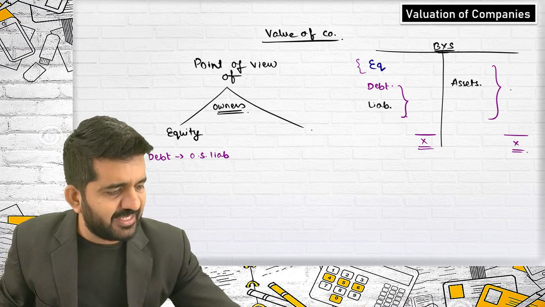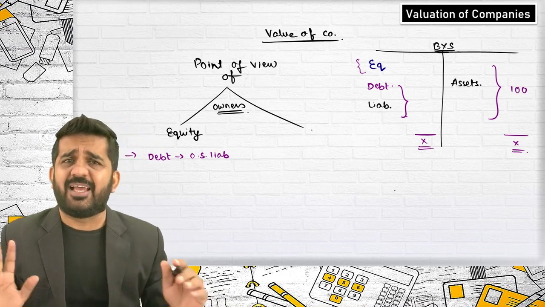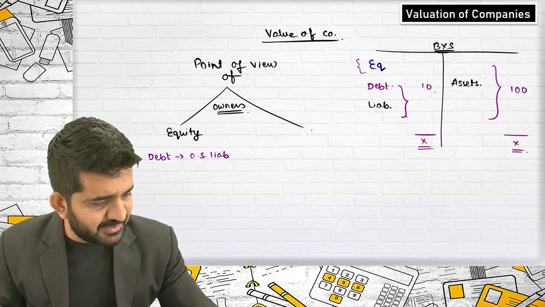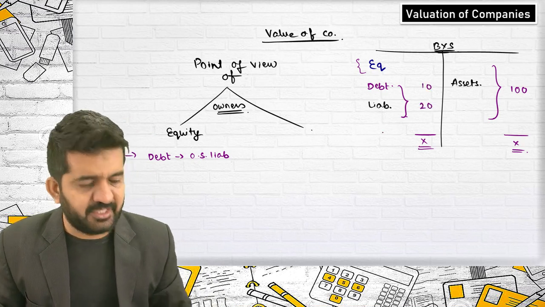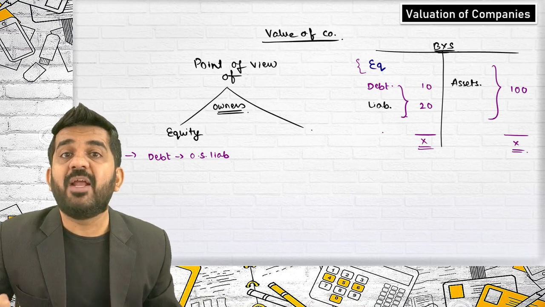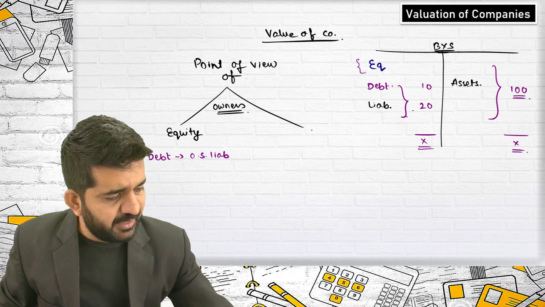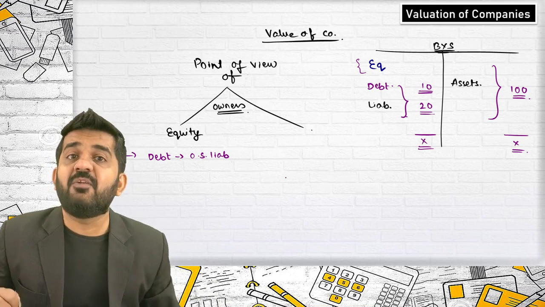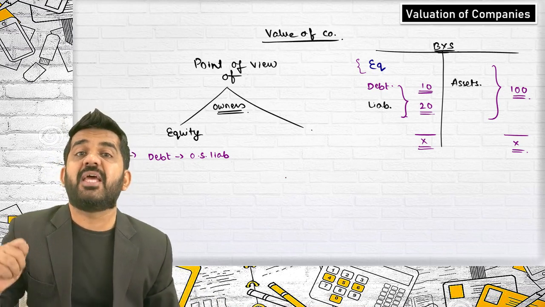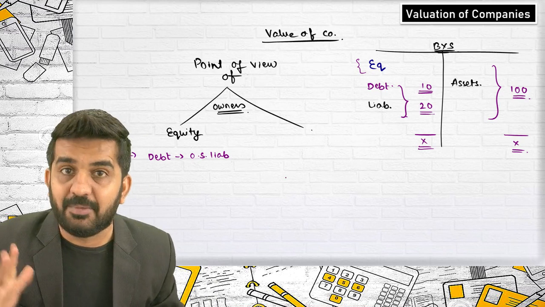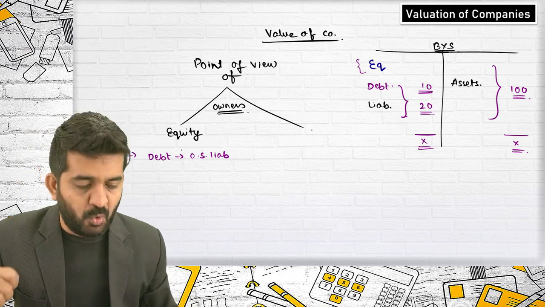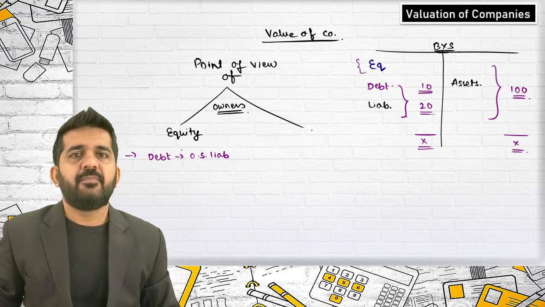So say the value of all the assets, whether agreed value or market value, is 100. And the value of debt is 10 and the value of other liabilities is 20. So what will be the value of the company? 100 minus 20, that is 80, minus 10. Will 10 be deducted? Yes, because it is as good as an outside liability. You are valuing the company from the point of view of equity shareholders.